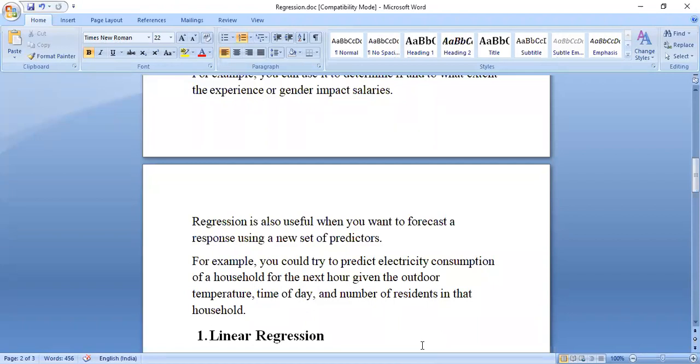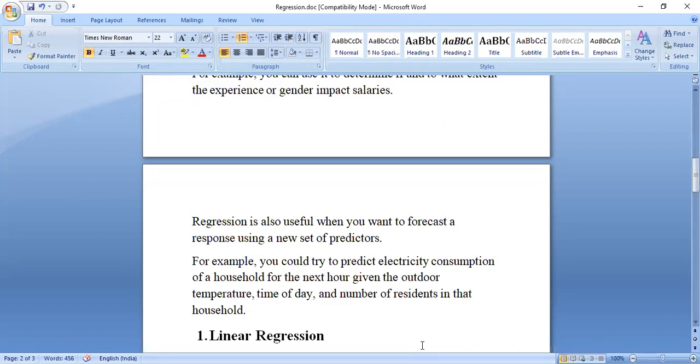So how will you do prediction? Regression has several types. If you take only one column as input, the independent variable, here we will try to represent the problem in the form of a straight line formula, y equal to mx plus c.